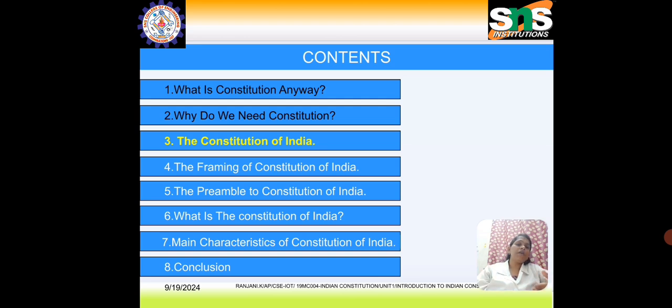These laws are powerful, and they guard each and every individual with respect to the three basic organs. The main organs are the judiciary, executive, and legislative. We also saw what the power of each citizen is in order to elect a proper government. Today we are going to see the Constitution of India, when it was framed, and the elaborate details about it.